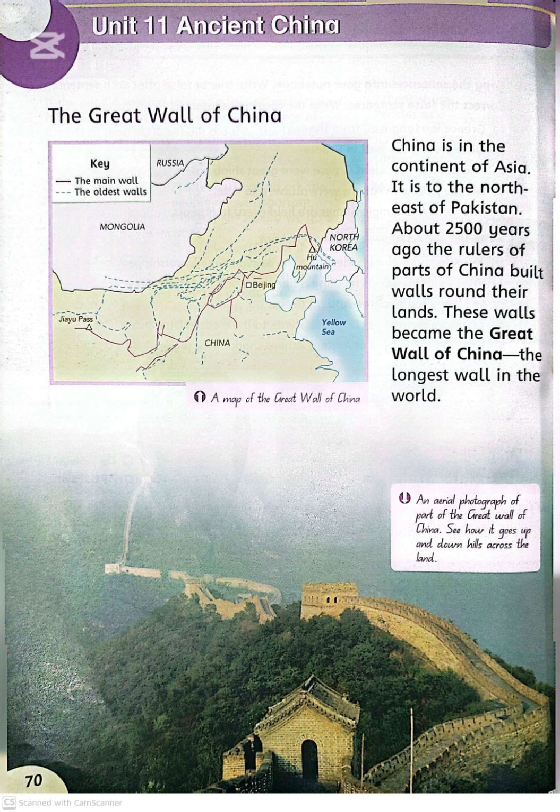First, we will understand how different rulers in early China tried to protect their lands by building walls, which later became the famous Great Wall of China. Then, we will study about a powerful ruler, Qin Shi Huang, who united China and became its first emperor.